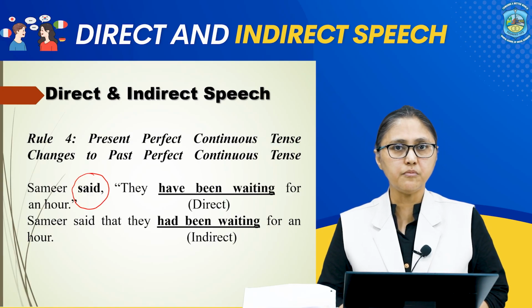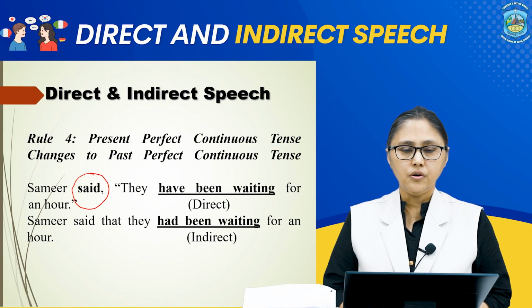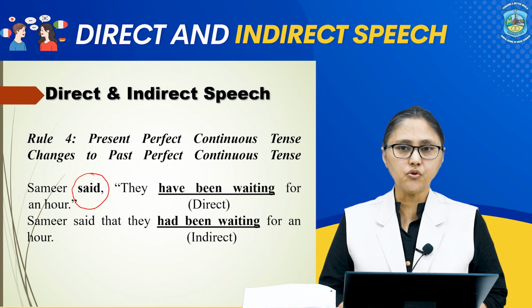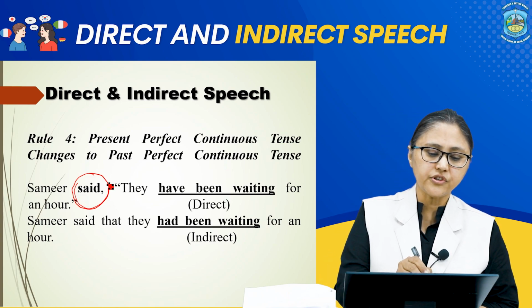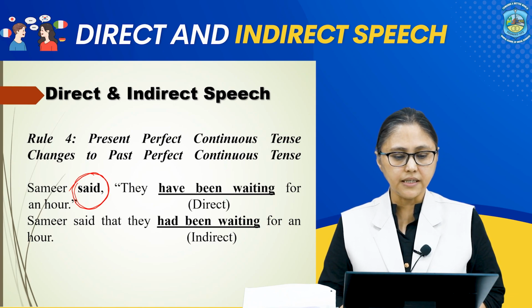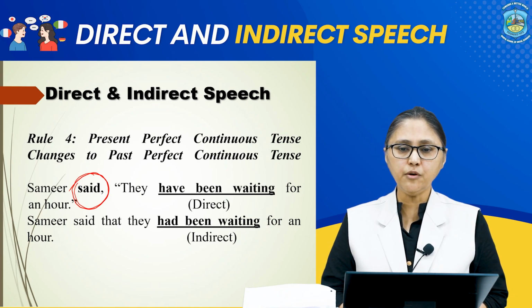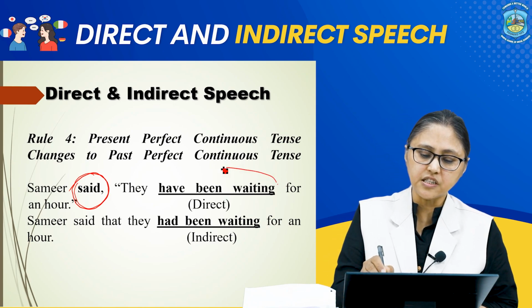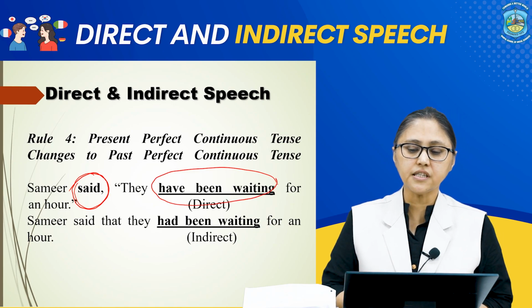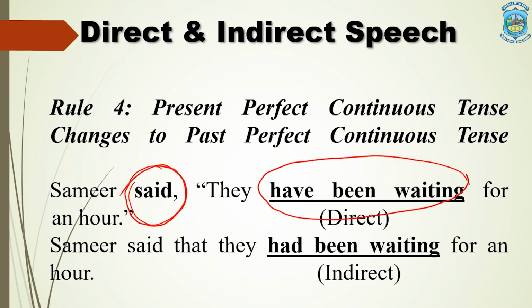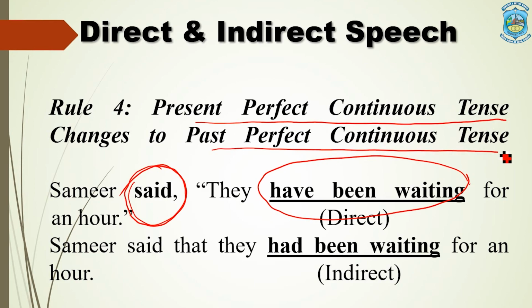Now, we move to rule number 4. According to rule number 4, when the introductory verb is in past tense and the verb of the subordinate clause is present perfect continuous, we will change the present perfect continuous tense to past perfect continuous.